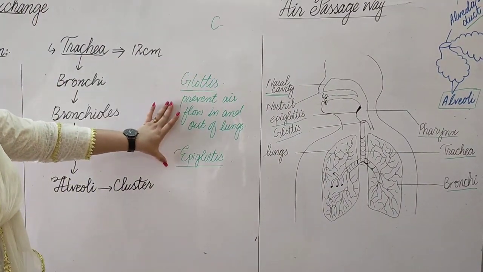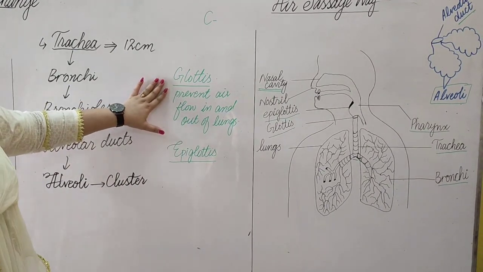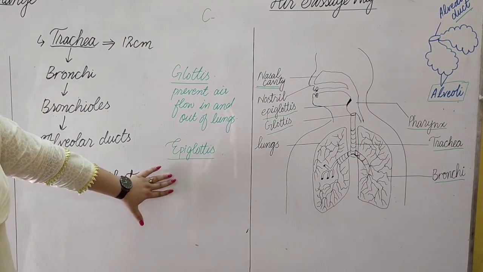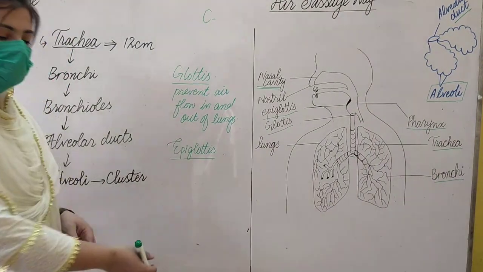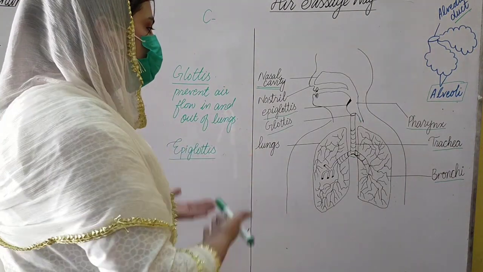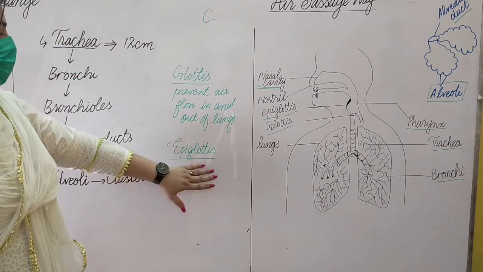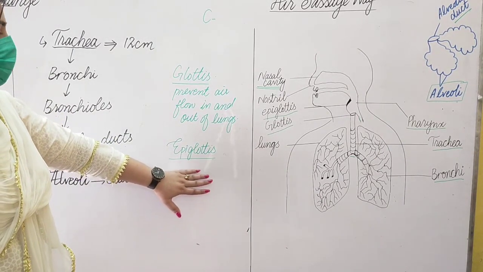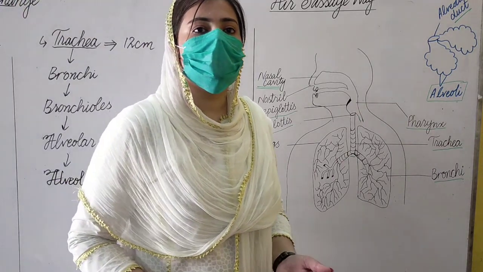Let me tell you the main function of the glottis and epiglottis. The function of the glottis is to prevent airflow in and out of the lungs. The epiglottis serves the movement of food, and also the movement of air into the lungs. One more thing: the epiglottis also performs its function as a lid, or you can say a cap. I hope you understand the whole topic.